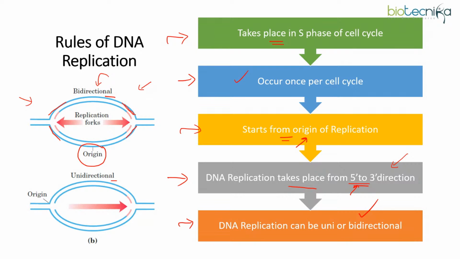And these Y-shaped structures which appear at each end of the replication bubble are known as the replication forks. So if, starting from the origin points, the replication forks are moving in both directions, that is known as bidirectional mode. If it continues in just one direction, that is known as unidirectional. But unidirectional is rare. It is seen in some viruses or some organelle replication events.